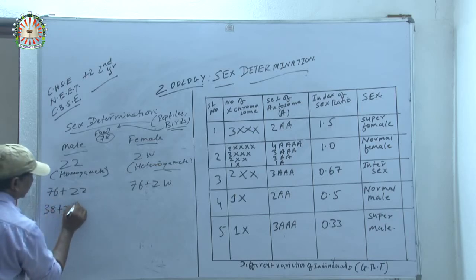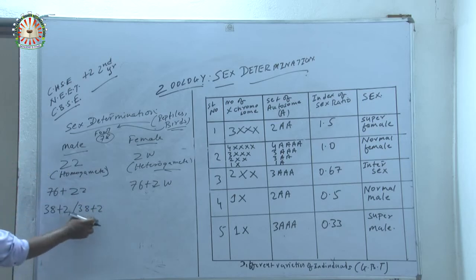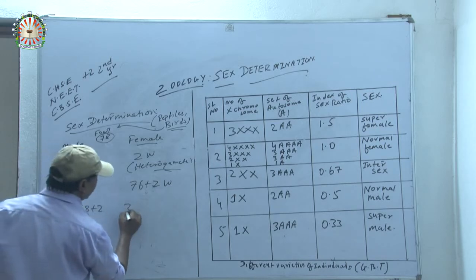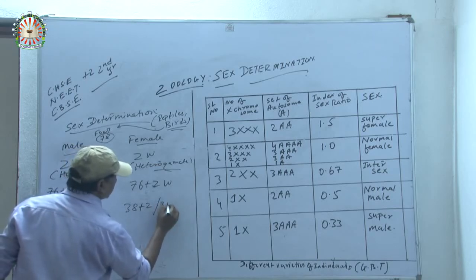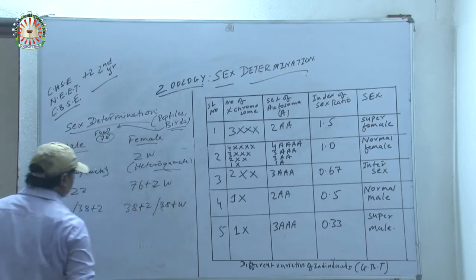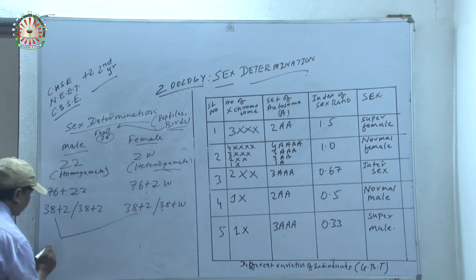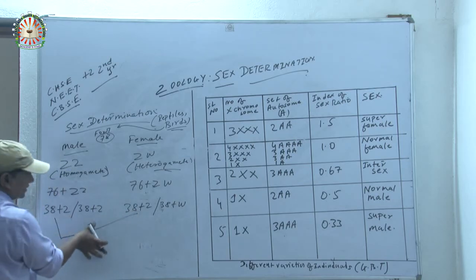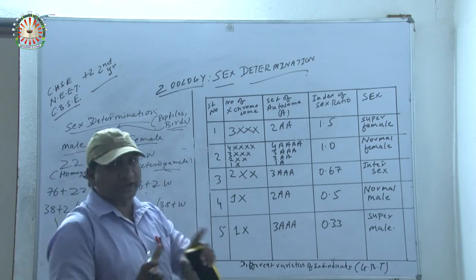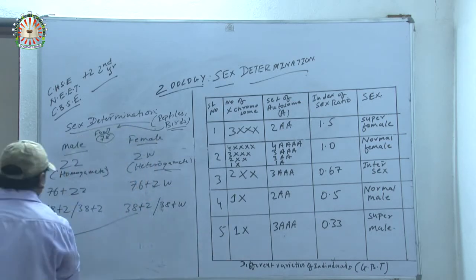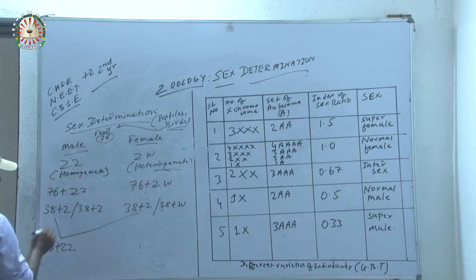So the gametes are 38 plus Z, 38 plus Z from the male, and 38 plus Z and 38 plus W from the female. You can also represent this in a Punnett square.